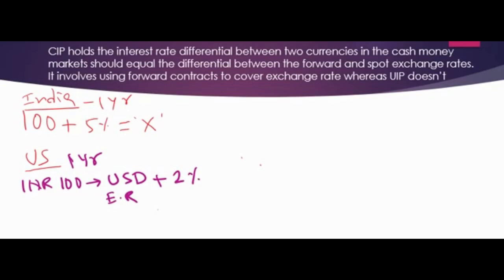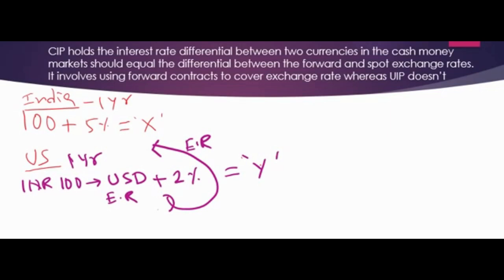Then you need to convert this amount back into INR, to get Indian currency. So again you have an exchange rate involved. Let's say after that exchange rate you will get an amount of Y.